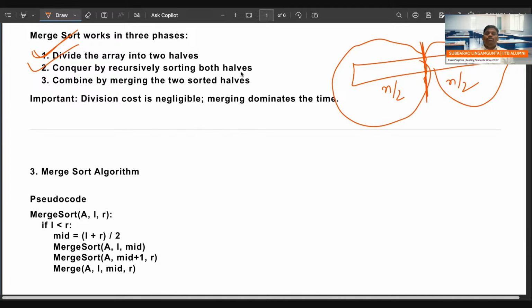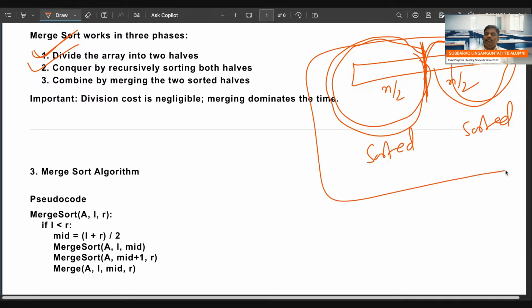Conquer by recursively sorting both the halves. Using recursion, sort the left half and sort the right half also. When the second step, conquer, is over, the left half is already sorted and the right half is also sorted. Now using the combine algorithm, that is the merge algorithm, sort the total array. This is the merge sort algorithm. Combine by merging the two sorted arrays. Remember, the combine algorithm is called the merge algorithm.